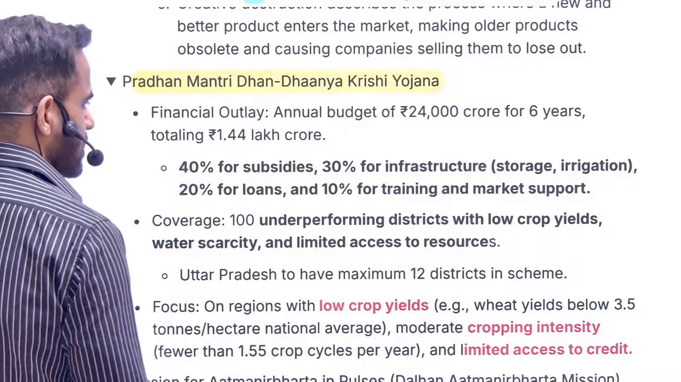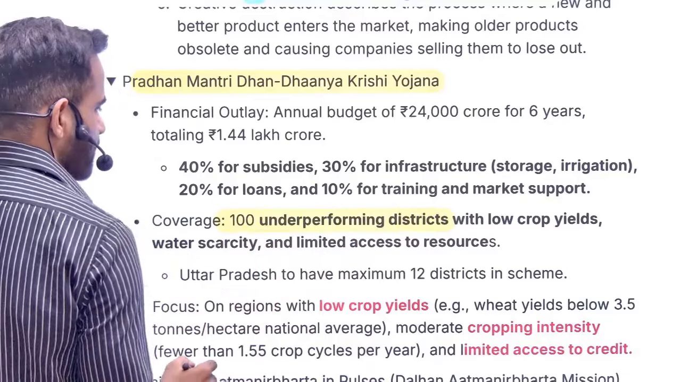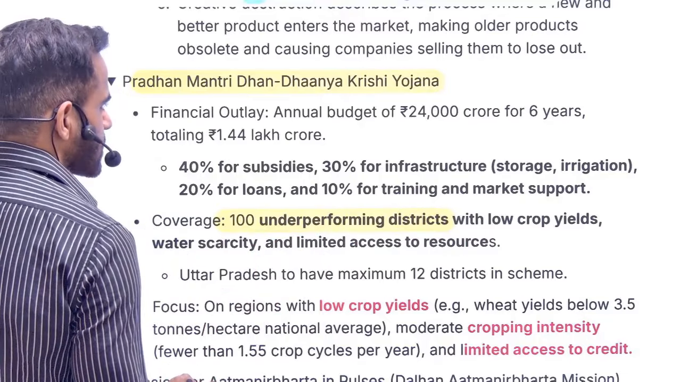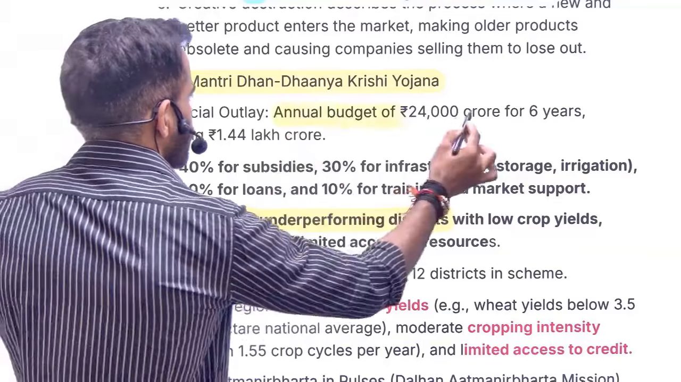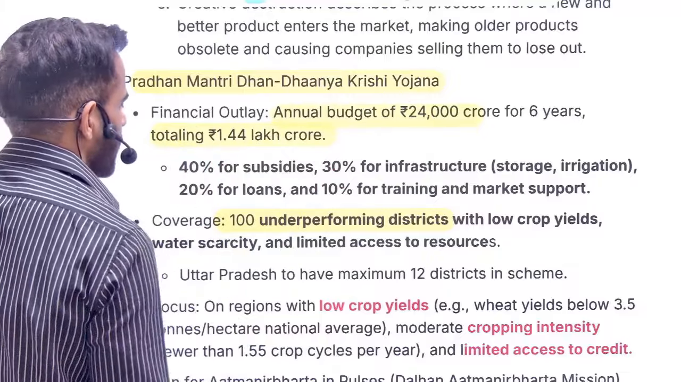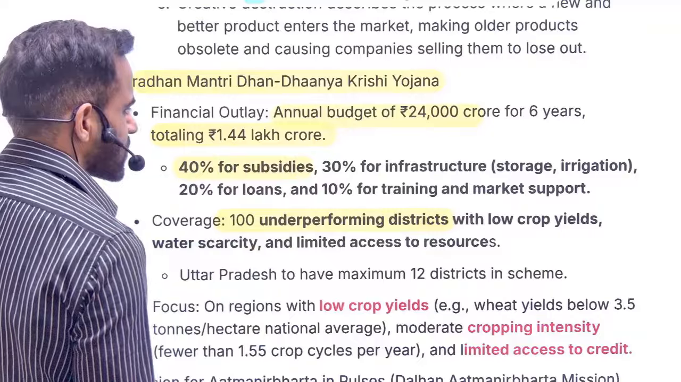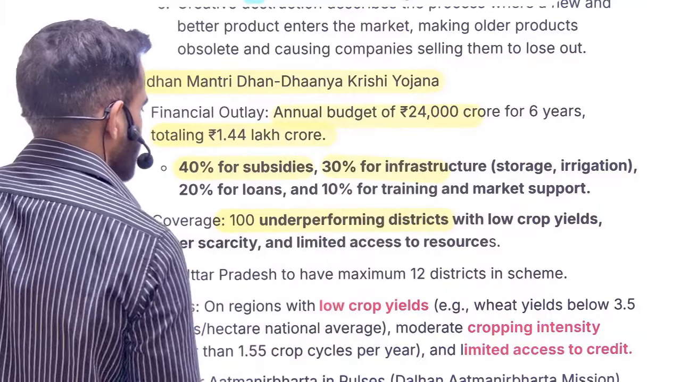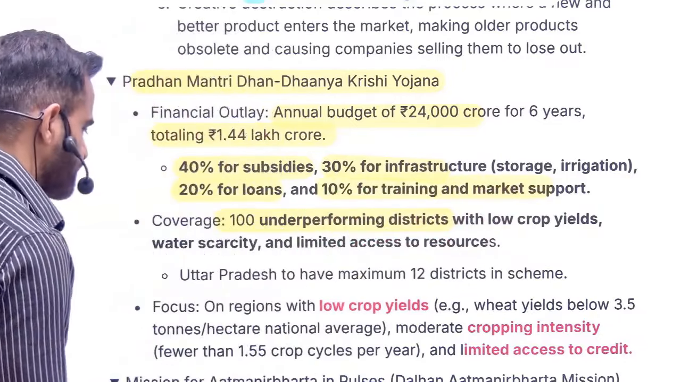Now, two or three important things. There will be coverage of 100 underperforming districts, and the focus is on their overall development. For this, the annual budget is 24,000 crore, and for 6 years it is going to be 1.44 lakh crore. Out of that, 40% of the money will be utilized for subsidy, 30% for infrastructure, 20% for loans, and 10% for training and market support.